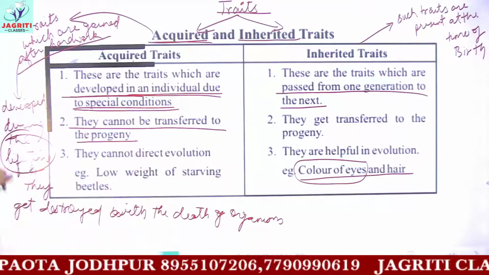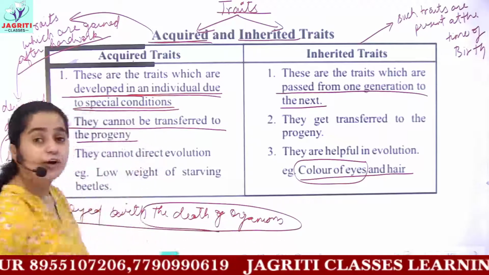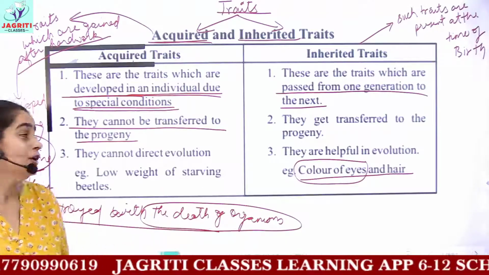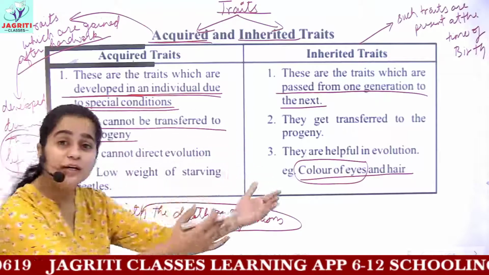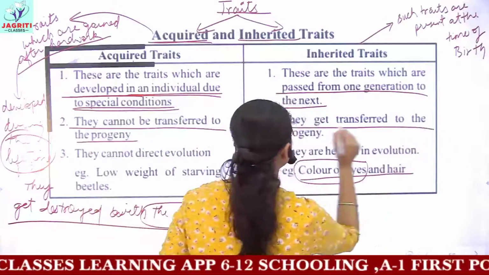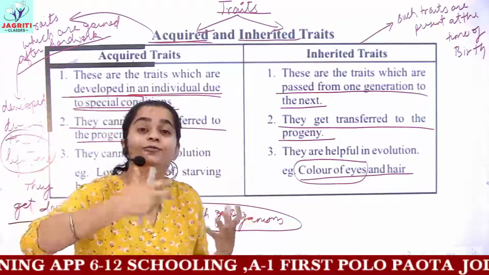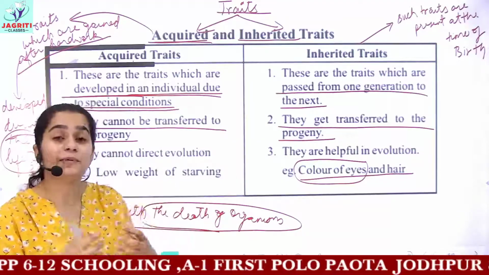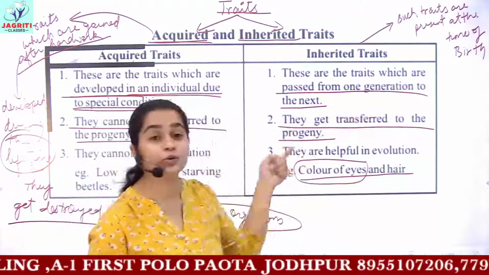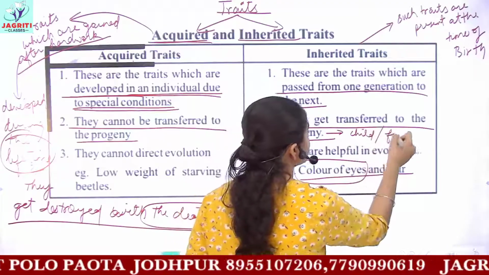These traits are developed during the lifetime and they get destroyed with the death of the organism, so they cannot be transferred from one generation to the other. But inherited traits get transferred to the progeny, because we have inherited them from our parents and we have the capability to pass them to future generations. Progeny means the future generation or the child.